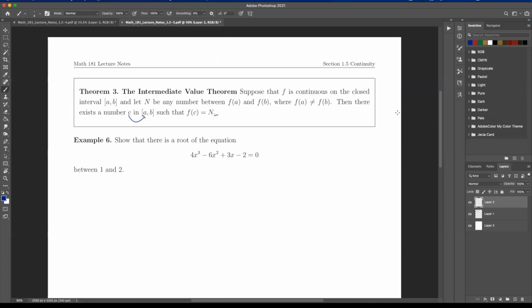And what's that really saying? So let me show you this here. We're going to use this intermediate value theorem to show there is a root of the equation between 1 and 2. Now, what does a root mean? It means if I plug in that value, I'm going to get 0 back, right? And so here we're going to let f of x equal the following. So we're going to let f of x equal this.